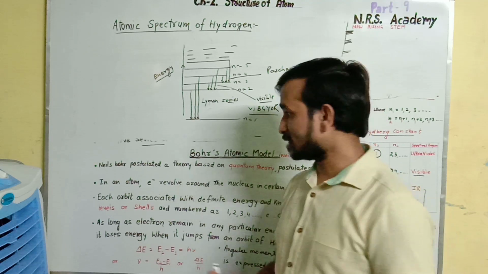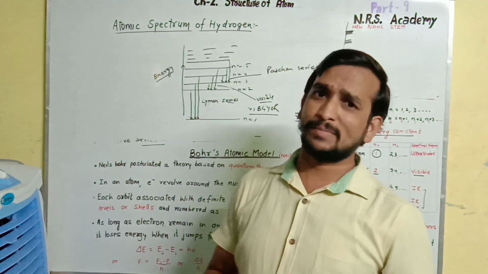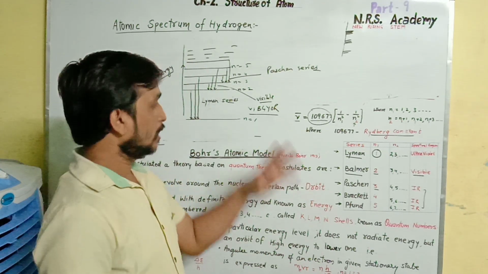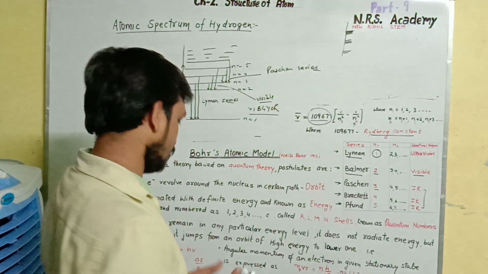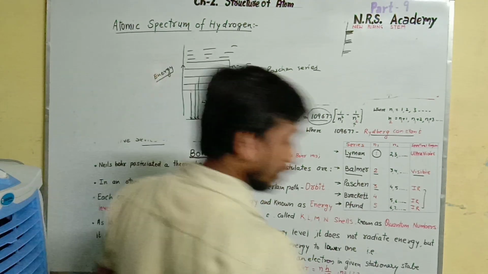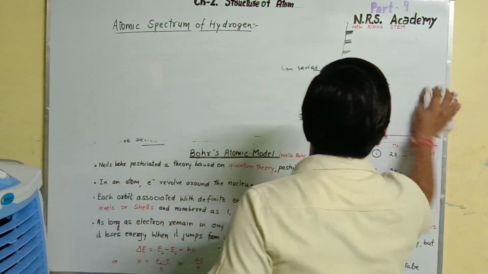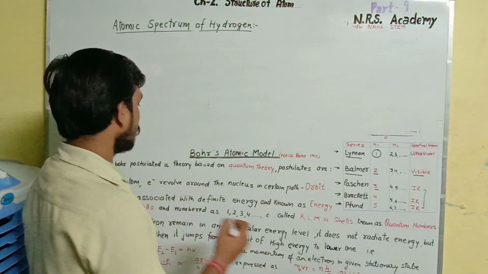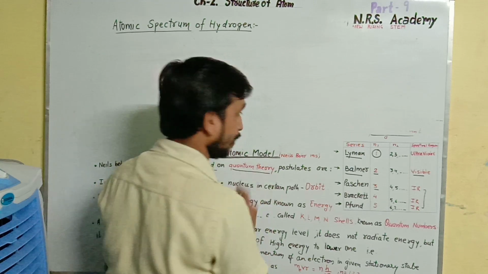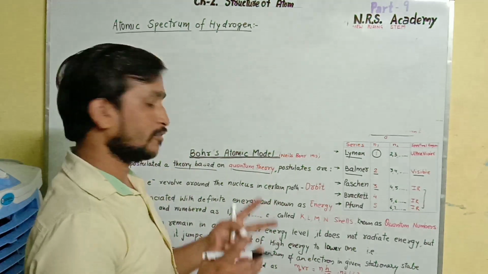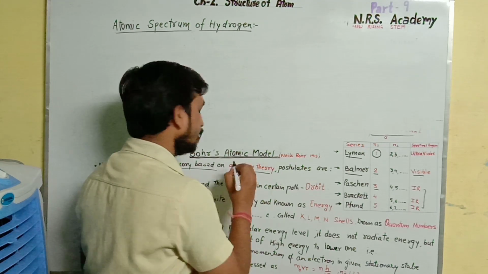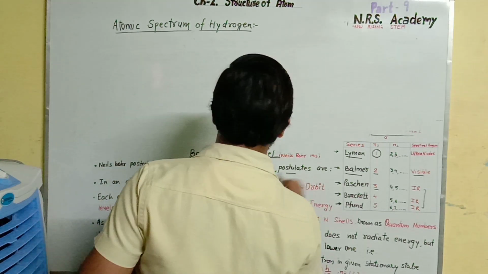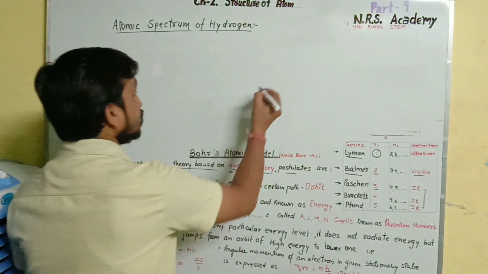Moving on, the next topic is the Bohr atomic model. Niels Bohr, the scientist who represented the structure of the hydrogen atom, gave some postulates. So the very first postulate, which is more useful to us: here Niels Bohr postulated a theory based on quantum theory. Earlier, when I talk about Maxwell's theory, it is based on electromagnetic radiation or the wave nature, but this is based on quantum mechanics. So the postulates are, very first, suppose